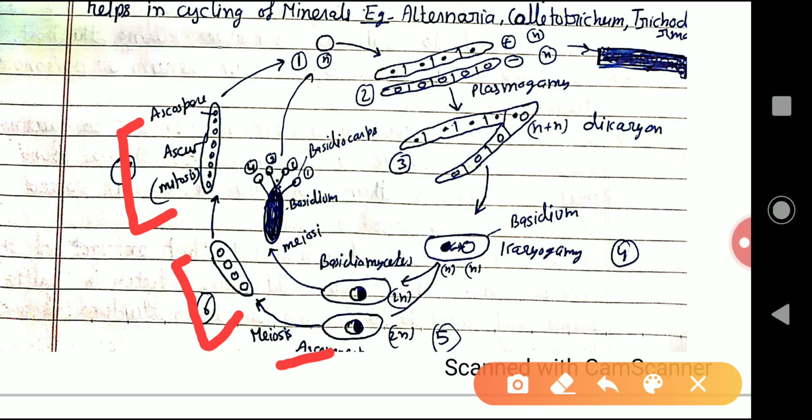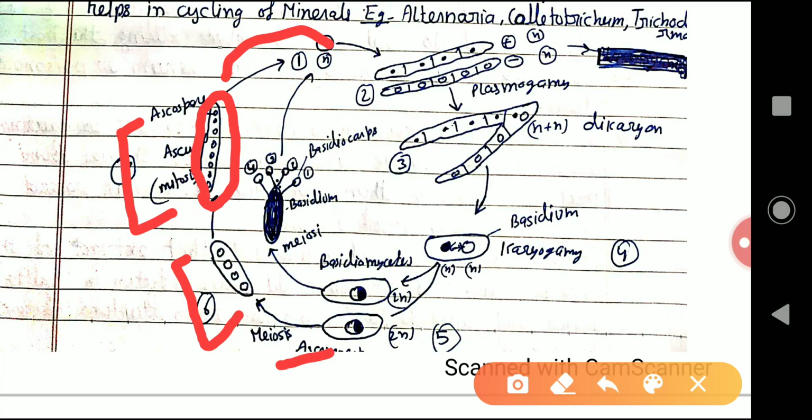We can see here, these ascospores are on the inner side of the membrane. That is called the endogenous type. I hope now you are clear what is endogenous and what is exogenous. Is it clear? And after that, each spore is liberated, and forms another hypha. Further, the same process of reproduction takes place.